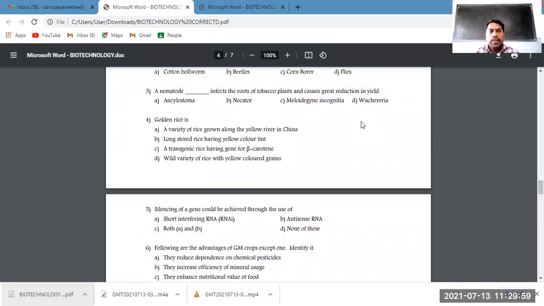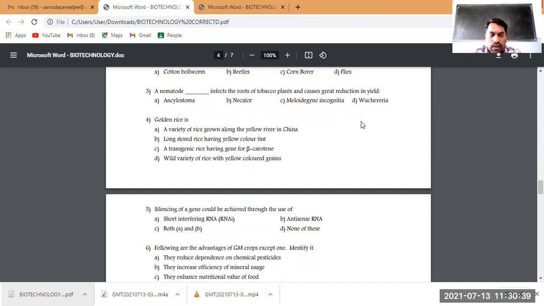Now, next question. A nematode dash infects the roots of the tobacco plant and causes great reduction in the yield. This is related to the first question again. A nematode, a parasite, I told about in the first question itself. A nematode called Meloidogyne incognita. It is the worm which infects the tobacco plant to cause a disease called root knot disease, which ultimately reduces the yield of the tobacco.